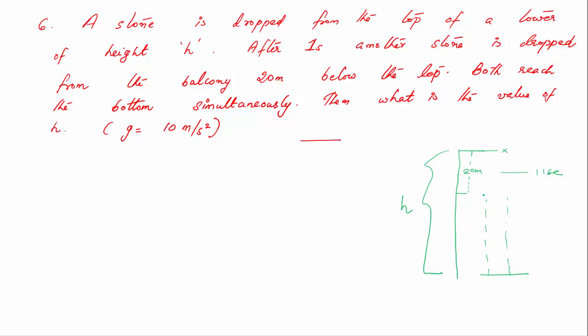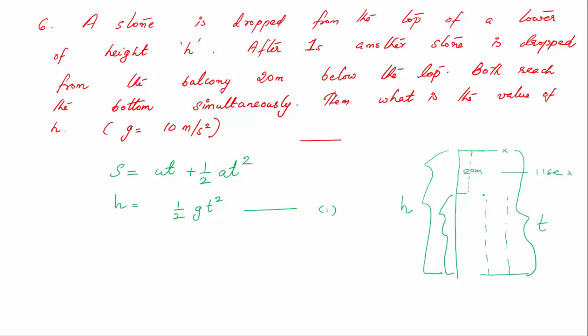So for the first stone which is dropped from the height of h, you know s equal to ut plus half at square. Here a is 10 meter per second square, that is the acceleration due to gravity. Initial velocity is 0, you are dropping from 0 velocity. s is equal to the height of the building. So h equal to half g t square. This is the first equation. For the second stone, the height will be h minus 20, and the time: if the total time taken by the first is t, then the time for the second stone, released after 1 second, is t minus 1.